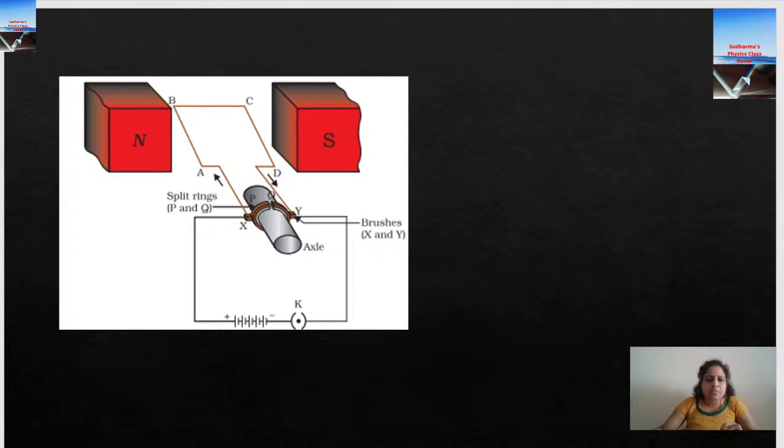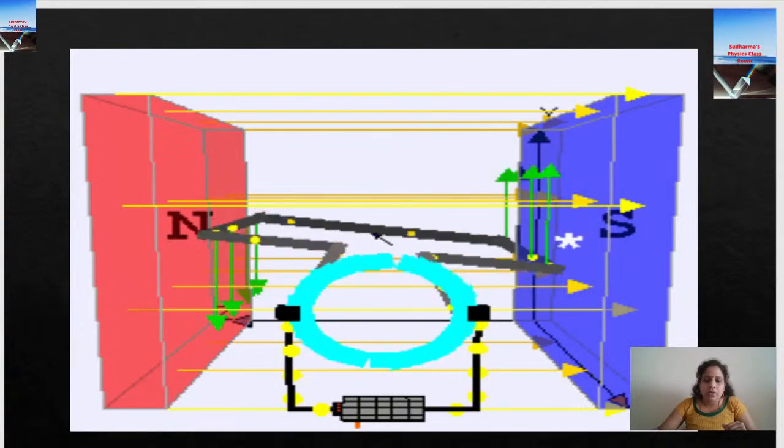Where do we see these motors normally? Motors are seen in our house itself. We can see them in the fan, mixer, grinders, washing machines, and all those devices. When I say we can see the motor, it's not the real motor we are seeing, we see only the rotating part. For example, in the fan, we see the leaf rotating, and within that there is a motor. This is how the motor works.